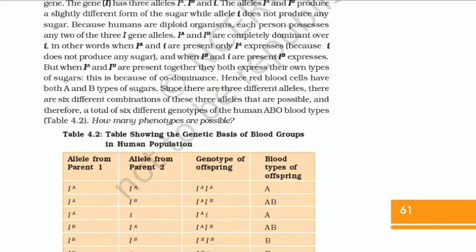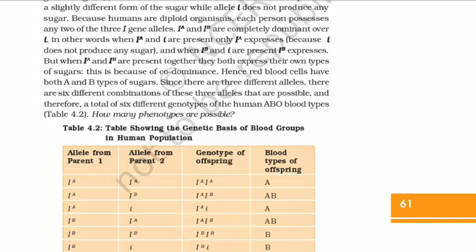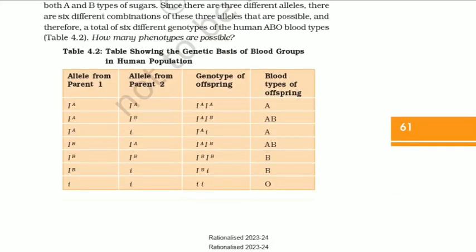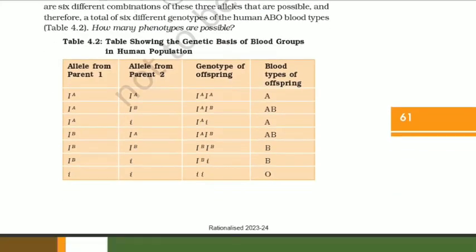This is because of codominance. Hence, red blood cells have both A and B type of sugars. Since there are three different alleles, there are six different combinations of these three alleles that are possible, and therefore a total of six different genotypes of human ABO blood types. Table 4.2 shows the genetic basis of blood groups in the human population. The table is given over here. You can have a look.